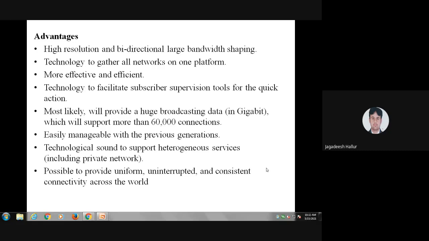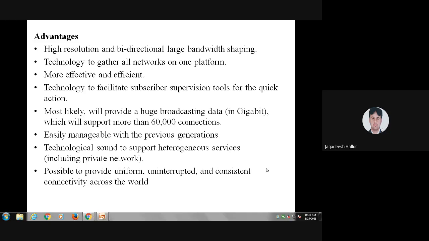It is easily manageable with the previous generations, but some of the old technology has to be removed. Previously we were using some IP networks where some of the hubs have to be removed, whatever you were using for 4G. The 4G is going to support 5G also, but some of the software has to be removed and upgraded for the 5th generation. It takes time, and it takes more cost to replace almost all the equipment.